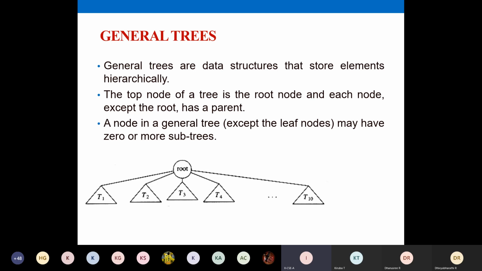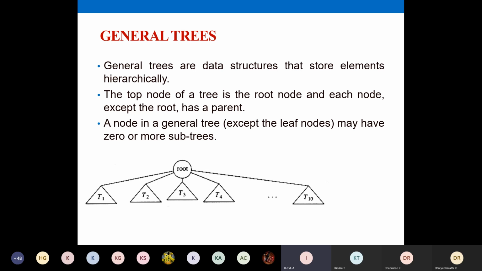The second and third points in this slide define the necessary points. The topmost node is a root node; that is the first point you have to remember. The second point is that each node except the root node will have a parent. The third point is about your subtrees: each node can have 0 or more subtrees. For example, here your T1, T2, T3 are all subtrees.